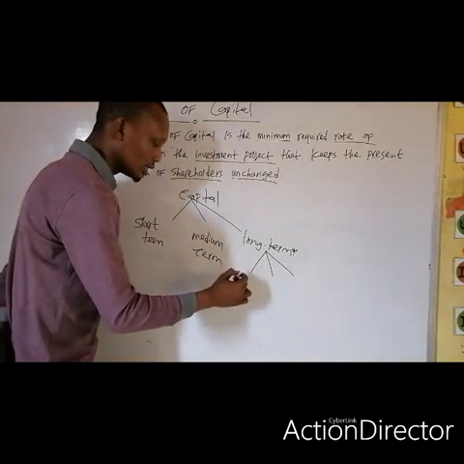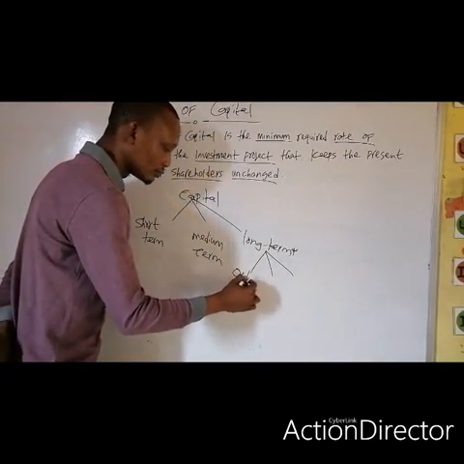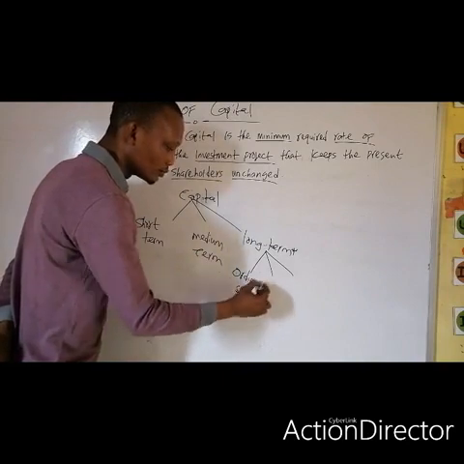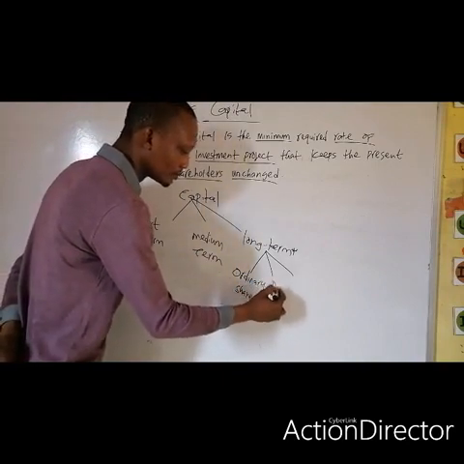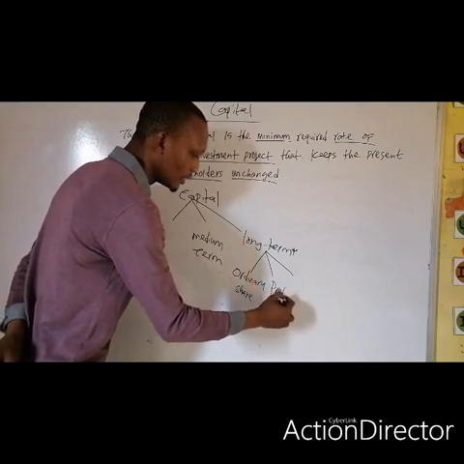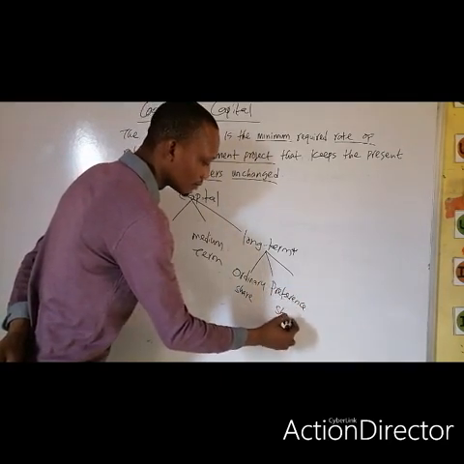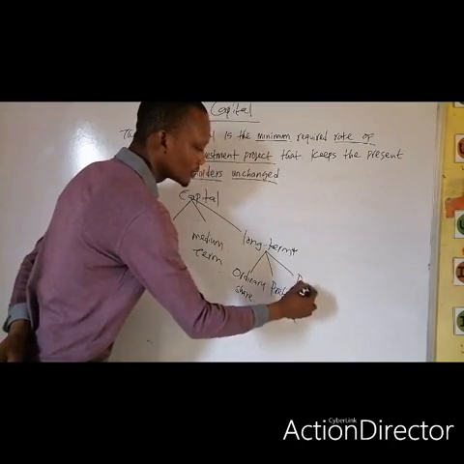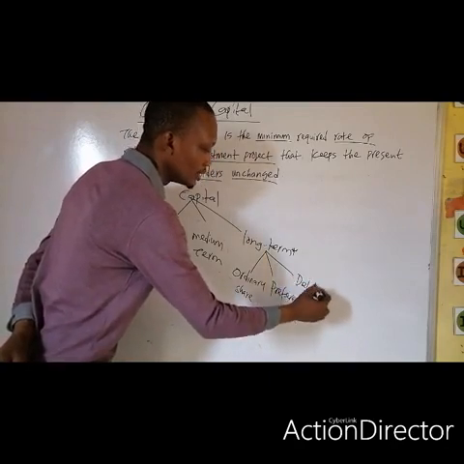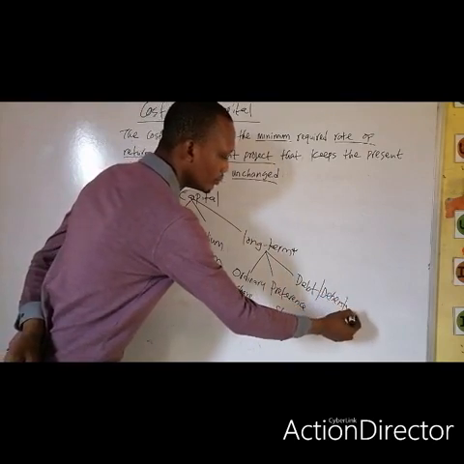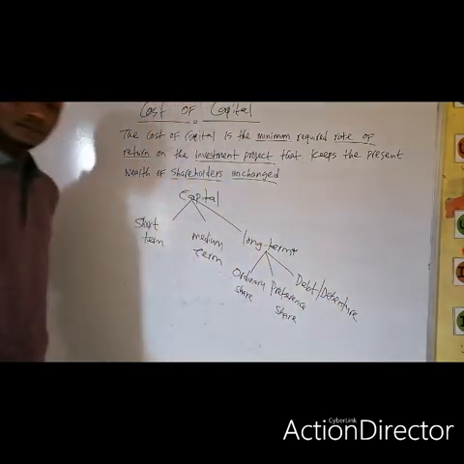Into ordinary share, preference share, and debt, which we can call debenture.